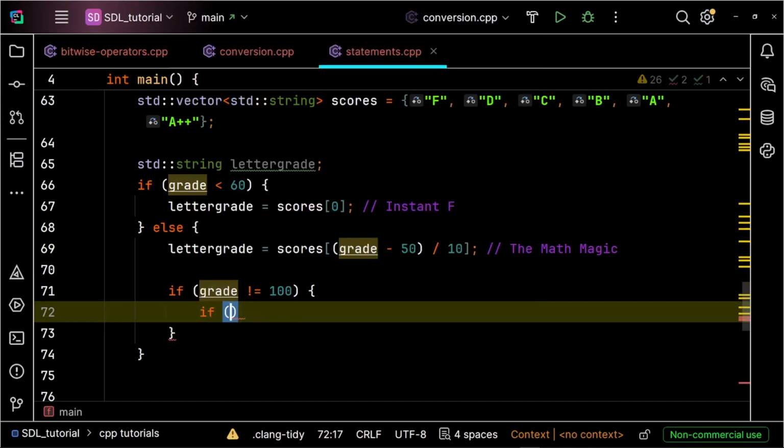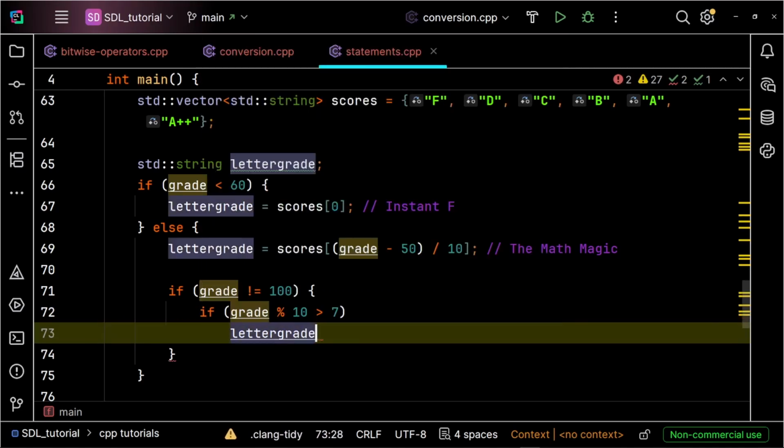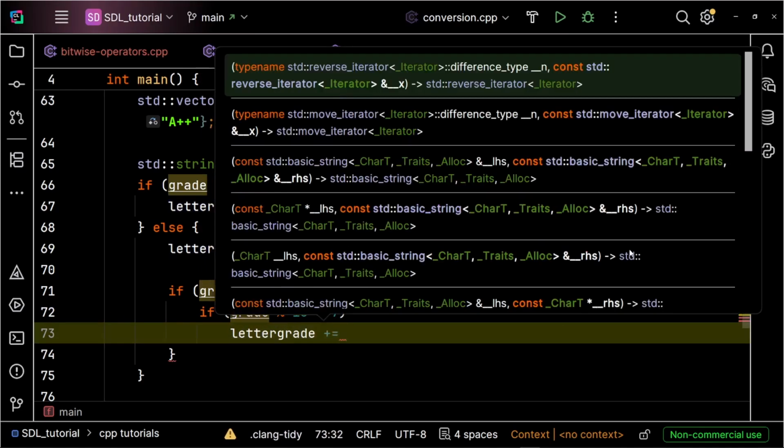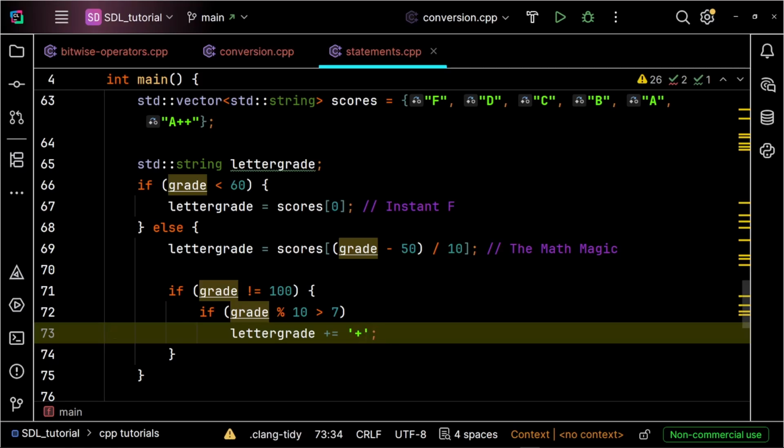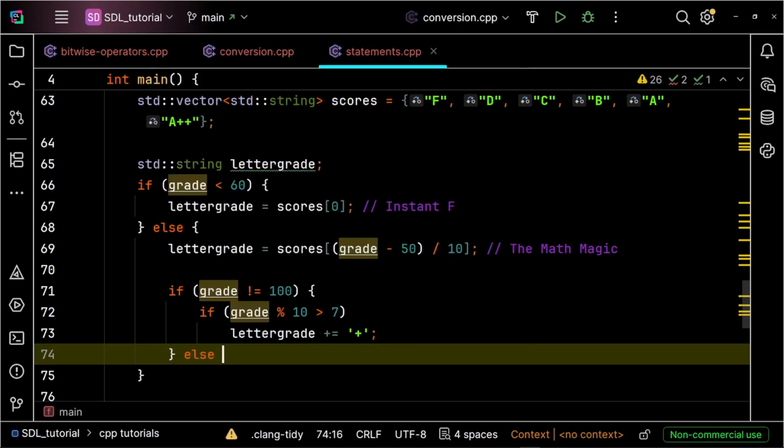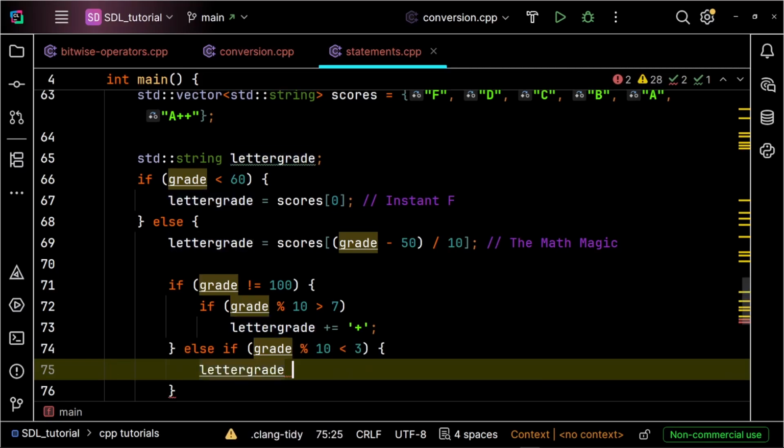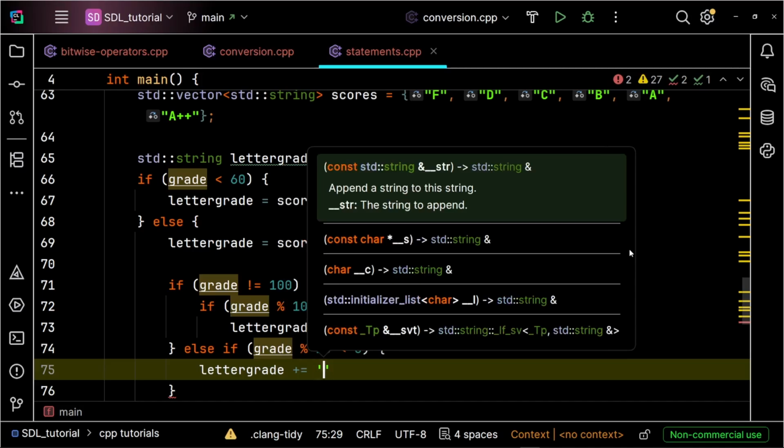And now we check if the grade modulo 10 is larger than 7, and we write letter grade plus equals plus sign. We add a character plus to the letter grade. 88 or 89 are gonna get A plus. And we add else if the grade modulo 10 is smaller than 3, to give the grade 70 or 71 or 72 a minus, like A minus or B minus, etc.